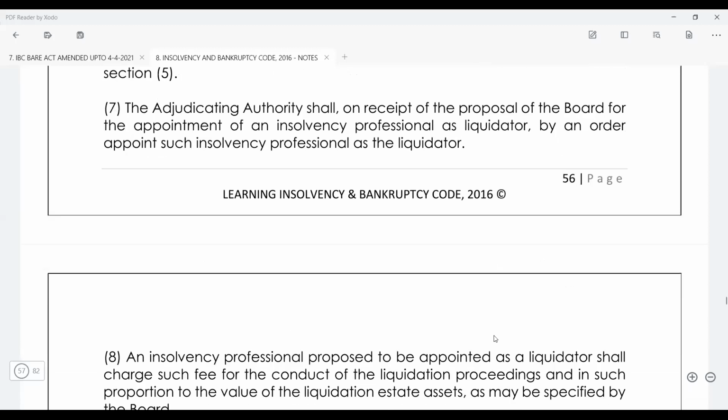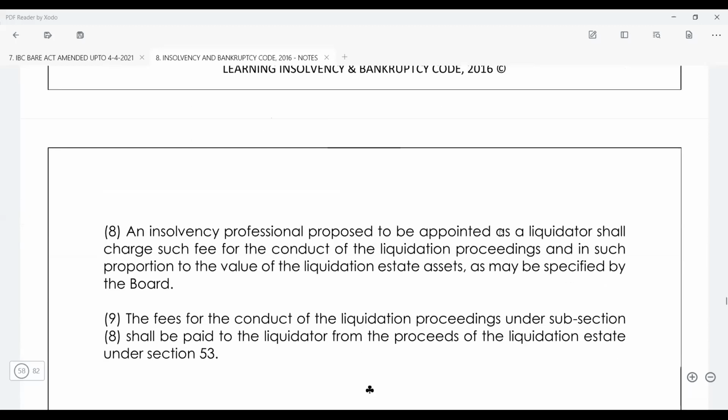The adjudicating authority on the receipt of this. So this is all fine. The insolvency professional to be appointed as the liquidator shall charge such fees and conduct the liquidation proceedings in proportion of the liquidation estate. So what is liquidation estate? We will discuss it right now. And the fees and everything will be paid as per section 53. So this is all fine.